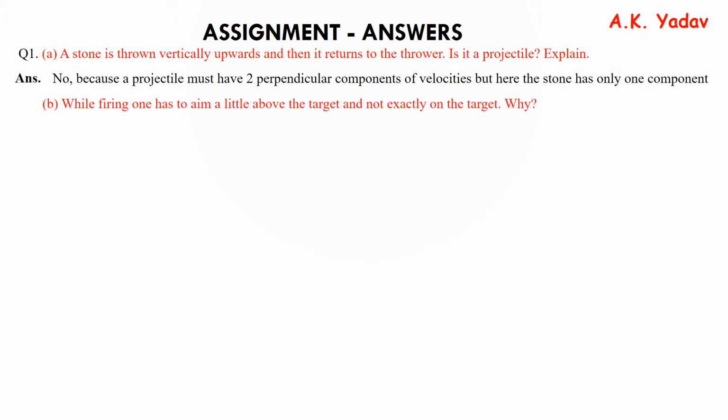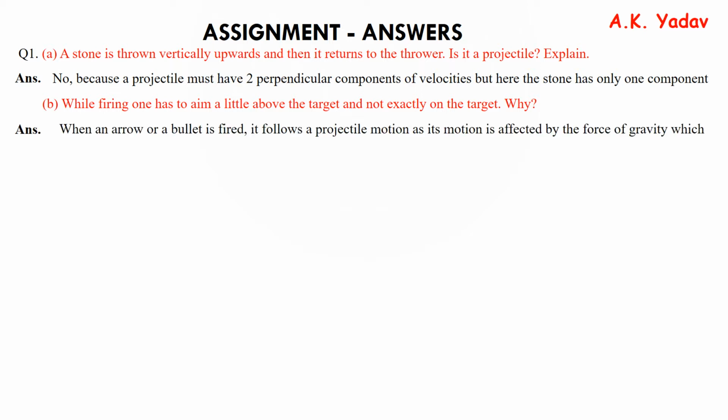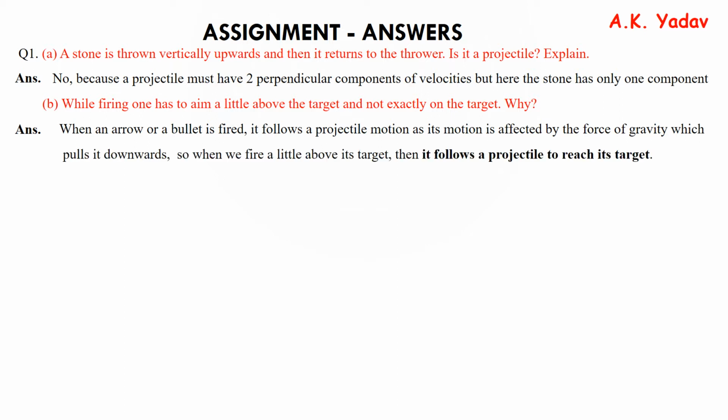B part, while firing, one has to aim a little above the target and not exactly on the target. Why? And the answer is when an arrow or a bullet is fired, it follows a projectile motion as its motion is affected by the force of gravity which pulls it downwards. So when we fire a little above its target, then it follows a projectile path to reach its target.